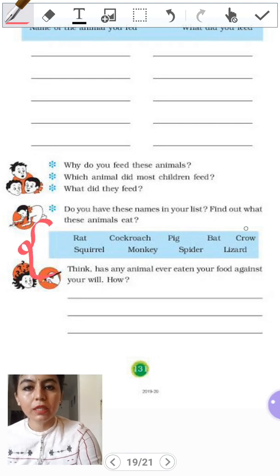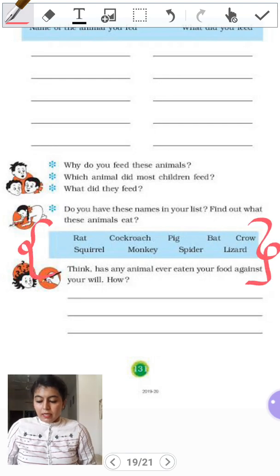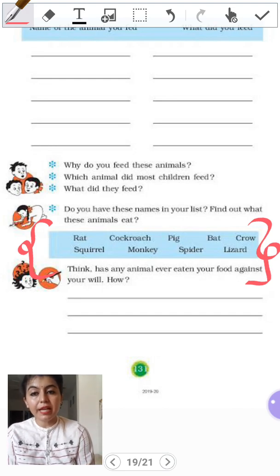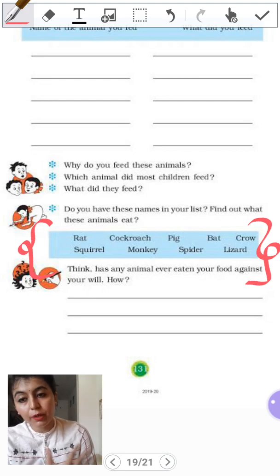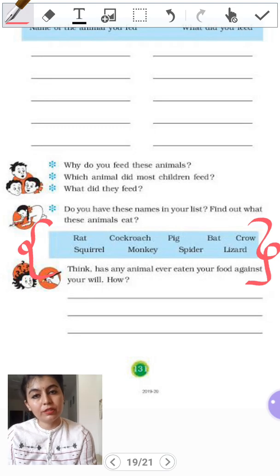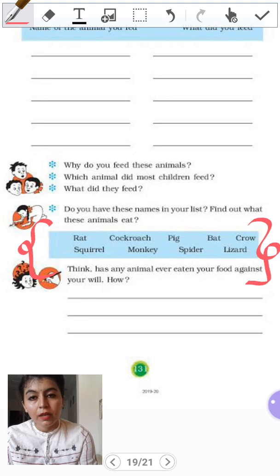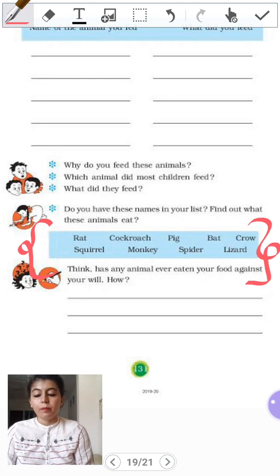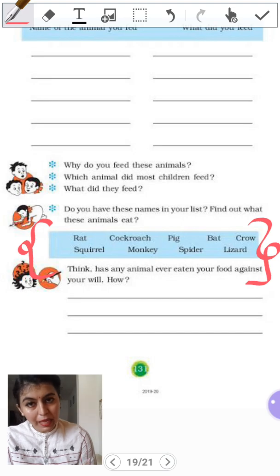Now we are talking right now about these animals. Let us start with the rat. What does a rat eat? A rat eats seeds, plants, fruits, and for that matter, they also eat human food. Fresh food or leftover food, whatever they find, they eat it. Then we have cockroaches. Cockroaches also eat whatever they find, wherever they find. Then we have pigs. Pigs are omnivores. So we have seen it in the category which we have already discussed here. The pigs eat both plants as well as small animals.